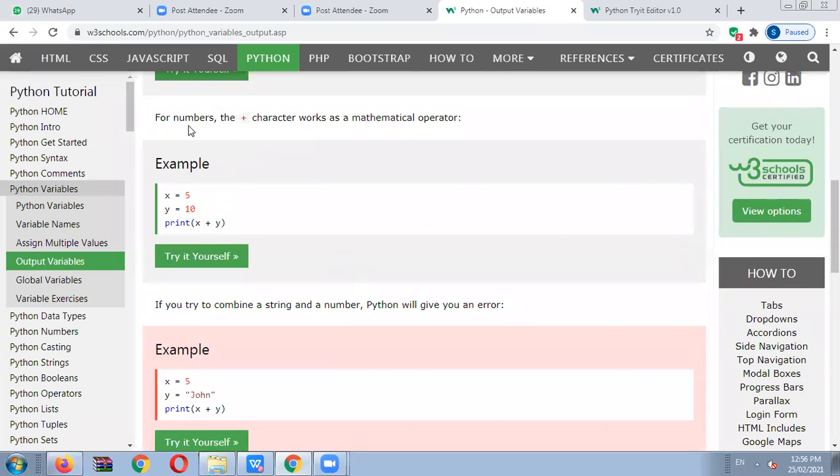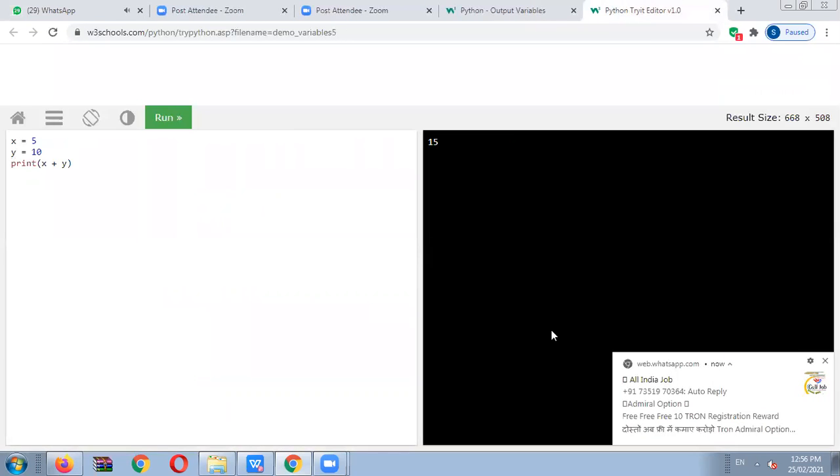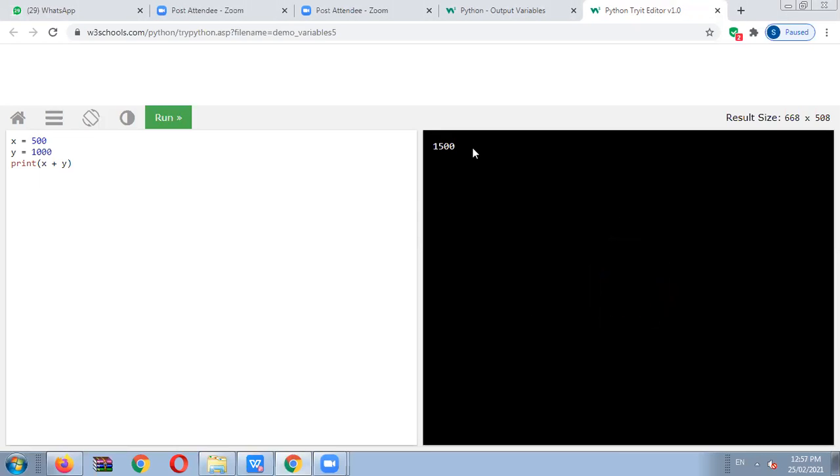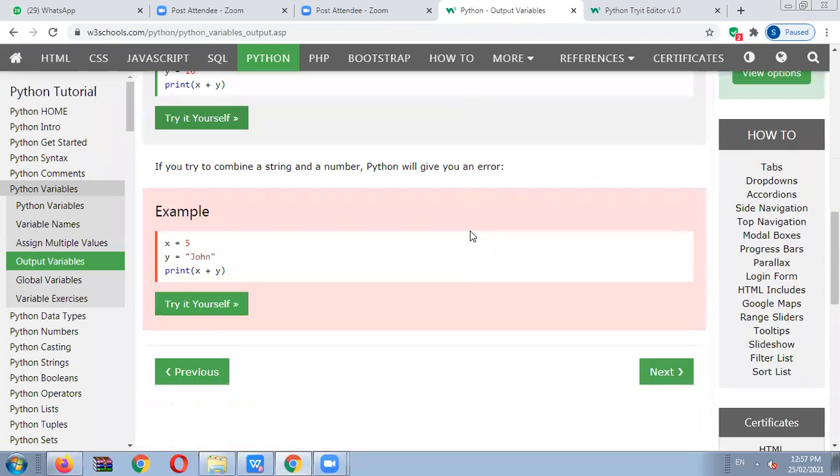After that, for numbers, we will write another example in front of you. See here the example, x equals 5, y equals 10, print x plus y. So directly we will get the value 15. Or suppose we change the numbers: x equals 500, y equals 1000, and we execute the code, print x plus y. It means 1500 will be displayed on the output screen. Okay, so this is a simple platform for all.